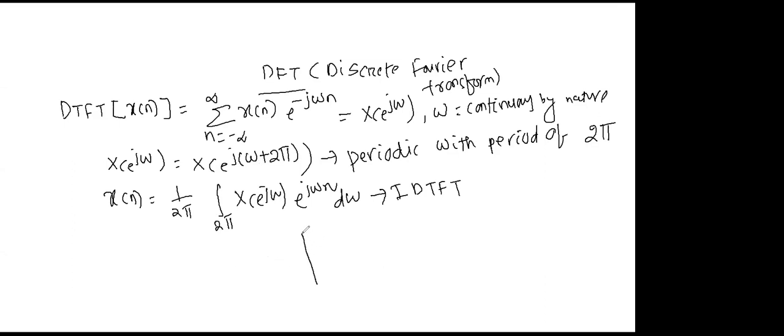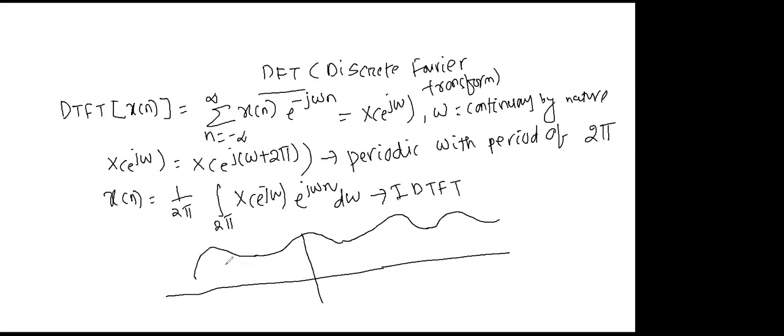Let me just plot this X of e to the power j omega. Let this be my plot. This is X of e to the power j omega, and this is omega. This is minus pi, this is plus pi, this is 3 pi, and in the same way you will get minus 3 pi.